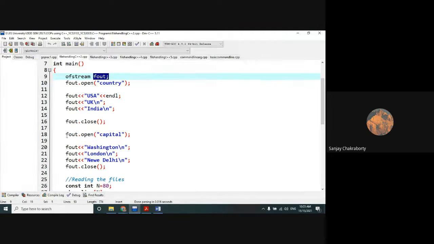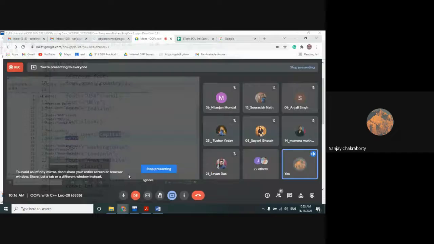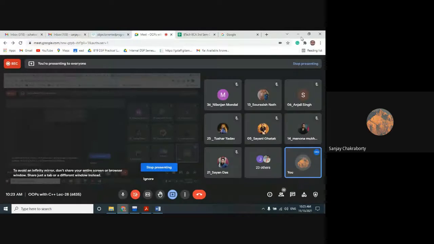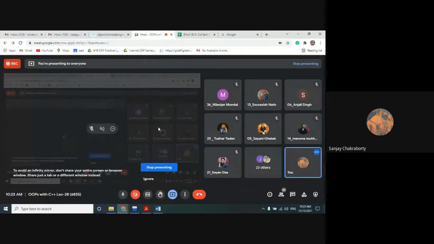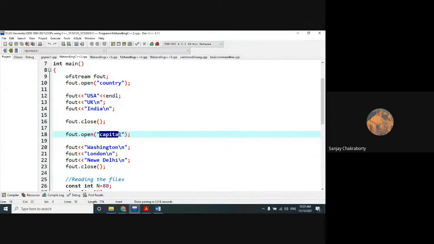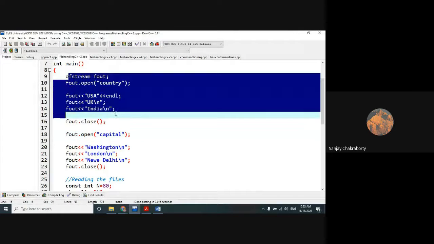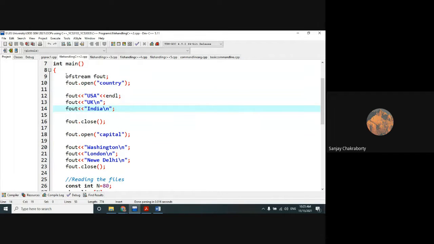Now let's check out the next statement. I am using the same object and the open method to create another file for writing, whose name is capital. To create another file for writing whose name is capital. Do you understand what I am trying to say? What I have already told in the theory of this open function, the same thing I am doing here.